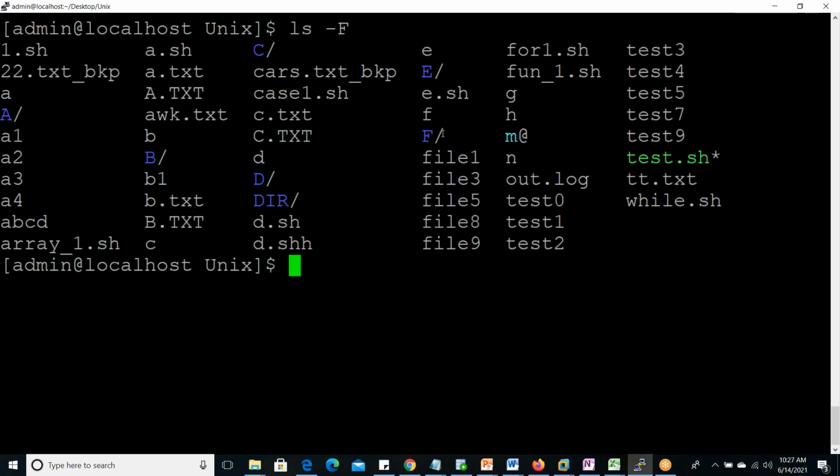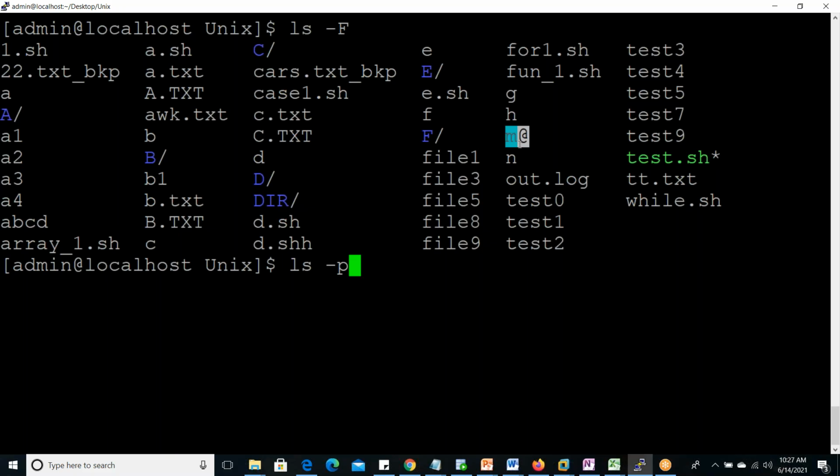If a directory, / will display. For a normal file, nothing will display. So ls -p and ls -F: the extra thing in -F is this @ if a link file is present. If no link files are there, then both will be the same. If link files are there, then better go for -F. In -p we cannot get that link file.